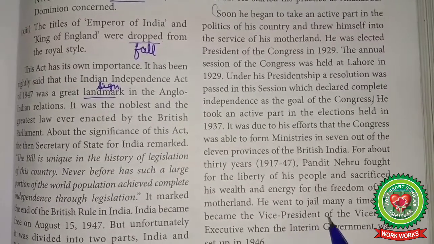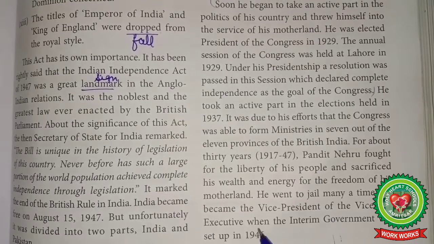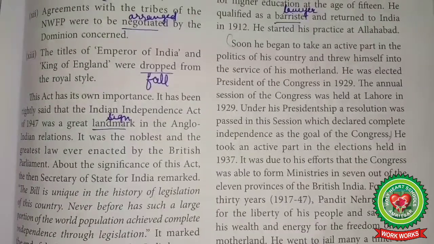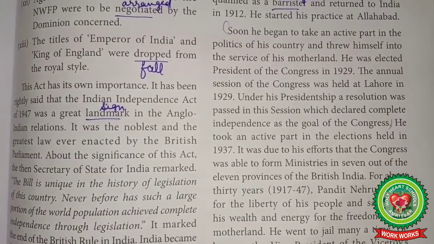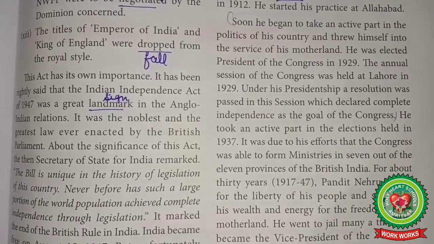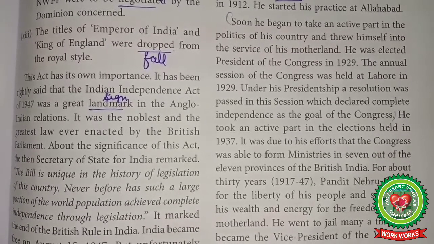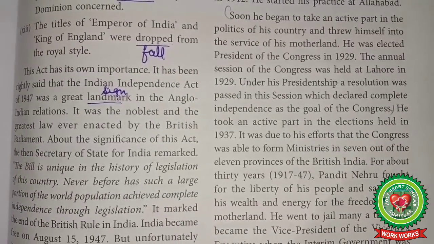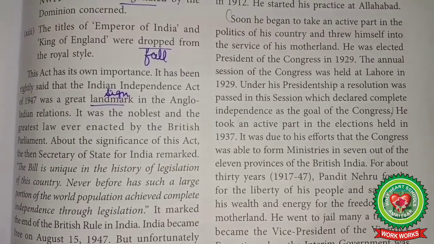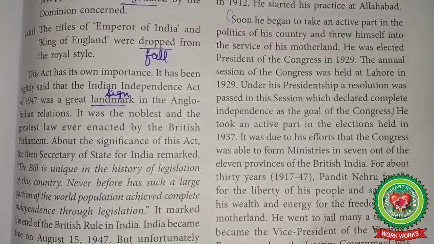He became the vice president of the Viceroy's Executive when the interim government was set up in 1946. Soon he threw himself into the service of his motherland. In 1929, Pandit Nehru was elected president of the Lahore session of the Indian National Congress, where complete independence for the country was adopted as the goal.